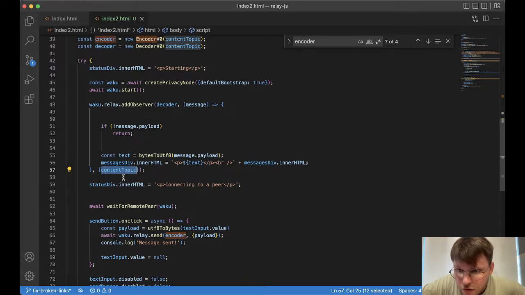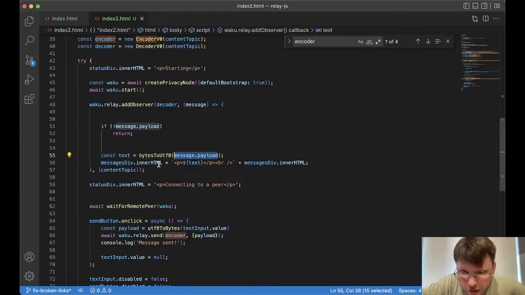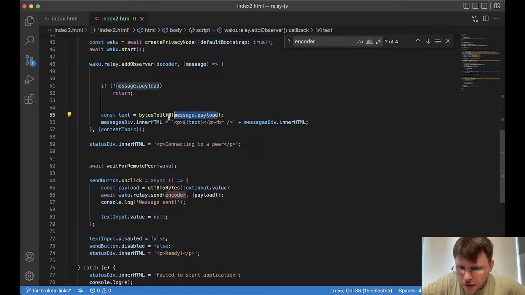So yeah, you add an observer with the content topic, it looks like, which is what we looked at earlier. If the message doesn't have a payload, return. Oh yeah, I remember in one of the talks they said, I think about protobuf 3, now you don't have to have a payload for it, so this is a case that needs to be handled. Yeah, the text, we just changed the payload that's received from bytes to UTF-8, and then we increment or append the new text that we receive onto the HTML. Okay, that makes sense.